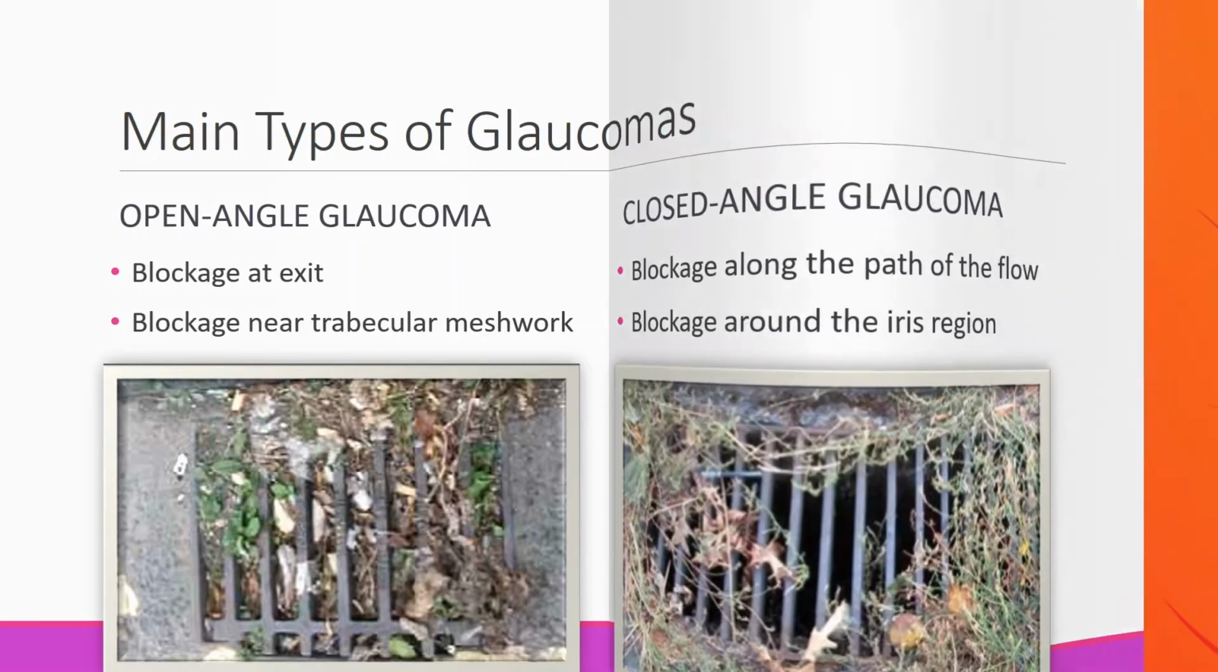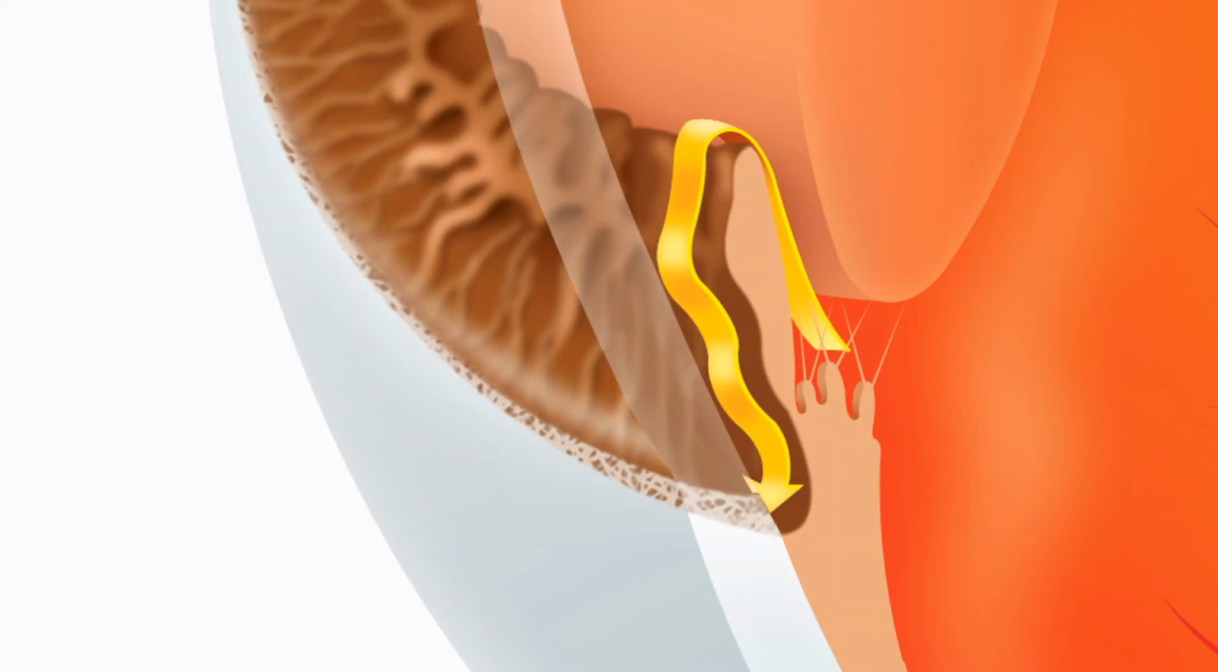Let us first look at open-angle glaucoma by zooming in on this image. This is the normal aqueous humor flow that we have seen earlier. When the trabecular meshwork gets clogged, the cells in that region do not work as well as they should. You can see that the fluid does not enter the trabecular meshwork and it backs up, building pressure.